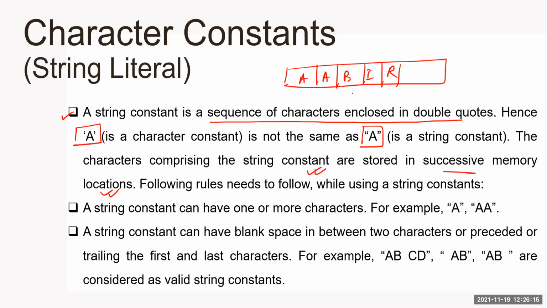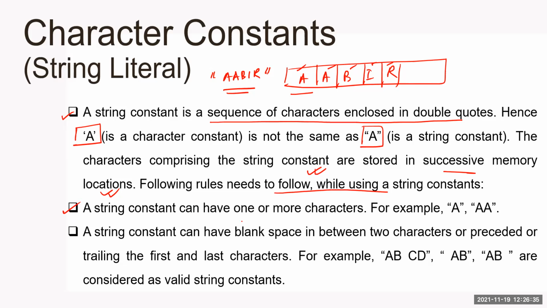Just placing a name over here, outreach. So how many characters are there? 1, 2, 3, 4, 5 characters are there. So it is called a sequence of characters. So how is it going to be taken care of? Inside the double quotes. Following rules need to be followed while using the string constant.